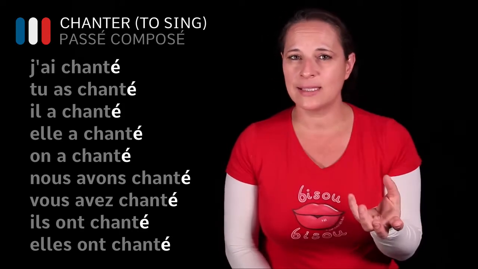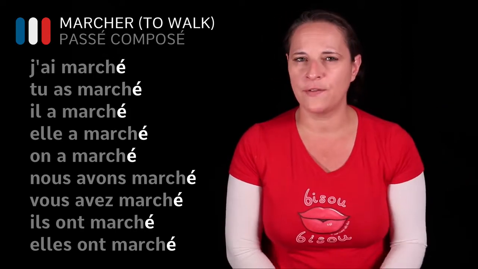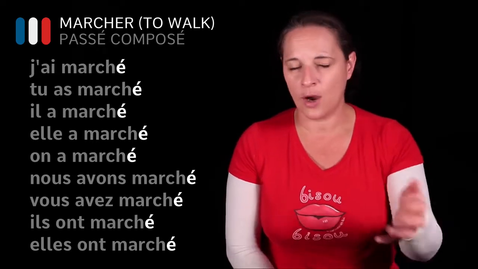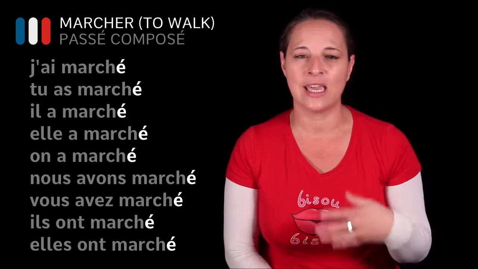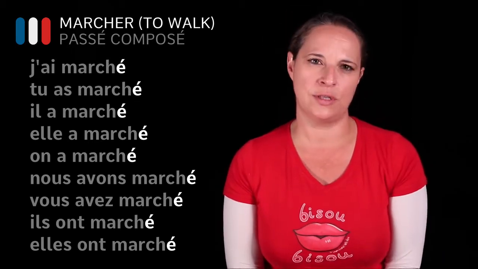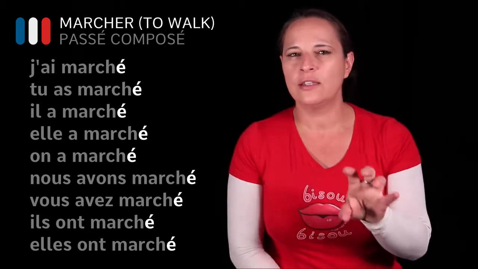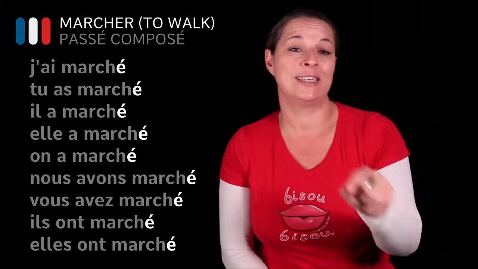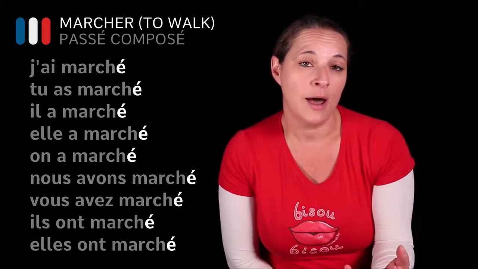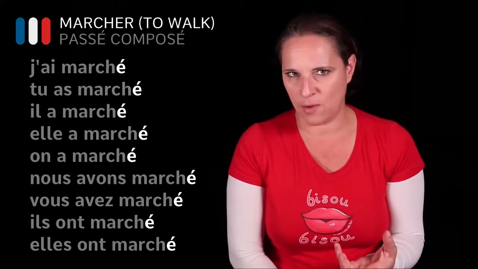Now you can take any examples, for example, marcher if you wanted to do that, and try to say I have walked. How would you say that? You know, yesterday I have walked, or we have walked in the woods this morning. Okay, try to use a regular verb and put it into its past form. Okay, using avoir if it takes avoir.